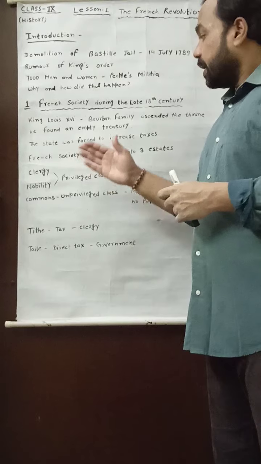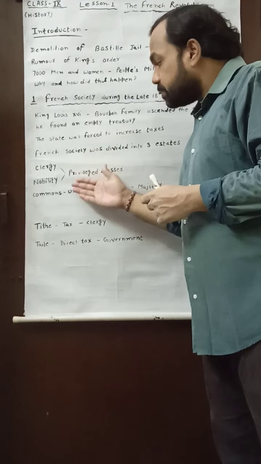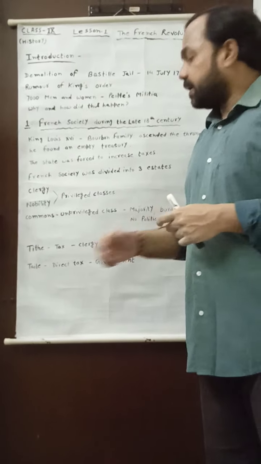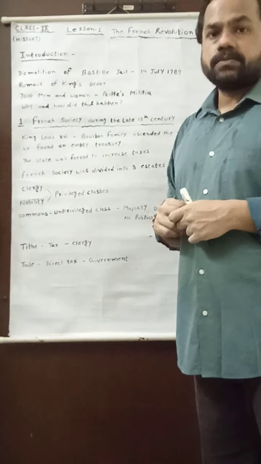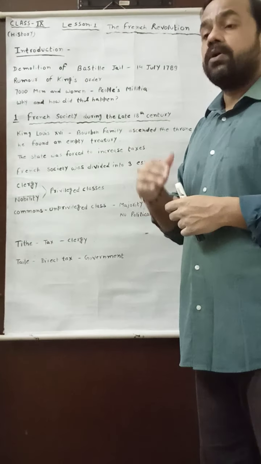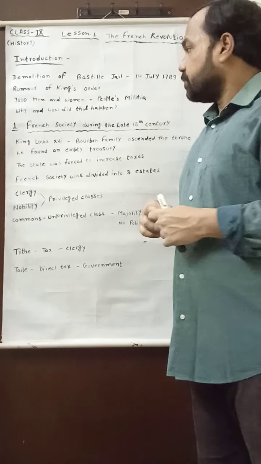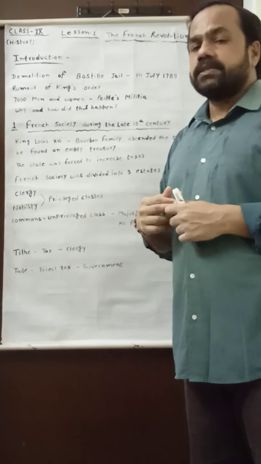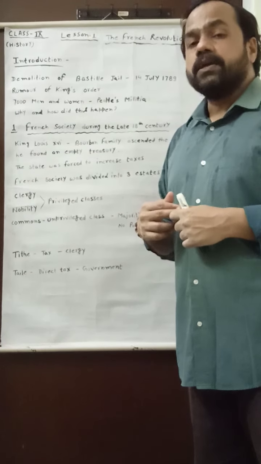And that is why it was a type of discriminative classification of French society, and it brought a type of anger among the commons. That is why the Bastille jail or Bastille prison was demolished or destroyed by them. It is my first video to rediscuss the important aspects of the French Revolution.